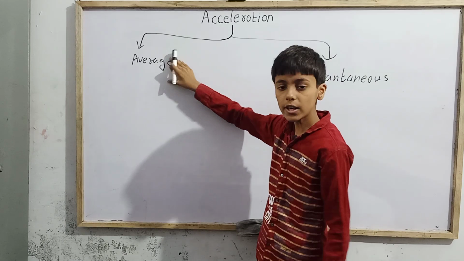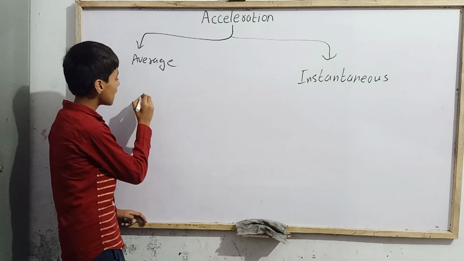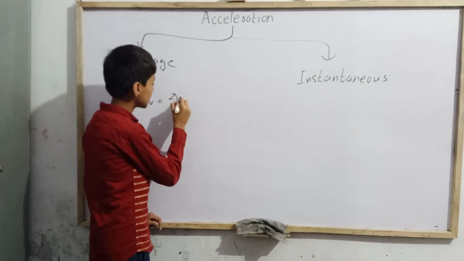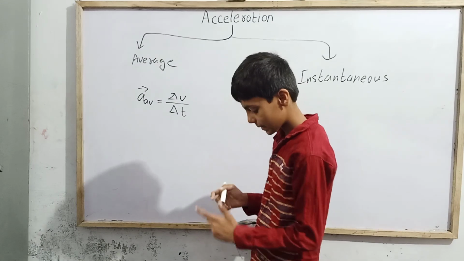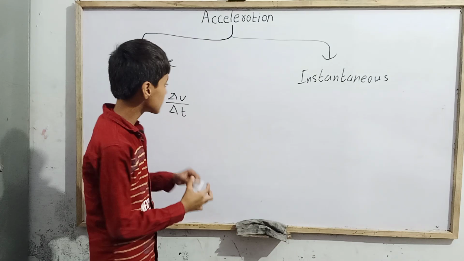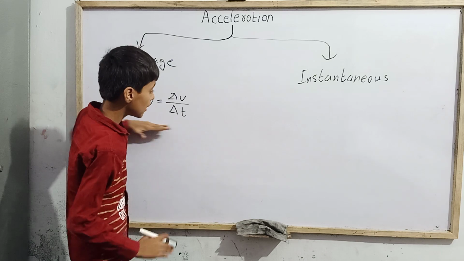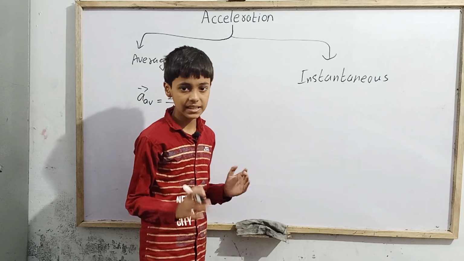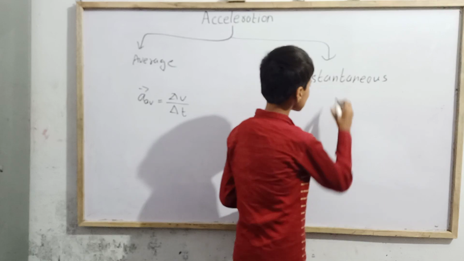So first of all, what is average acceleration? Average acceleration is the total delta v divided by delta t, the total change in velocity divided by the total change in time. This is for the average acceleration, meaning for one full journey, what will the acceleration be? That kind of acceleration is the average acceleration. But the question arises, what is instantaneous acceleration?